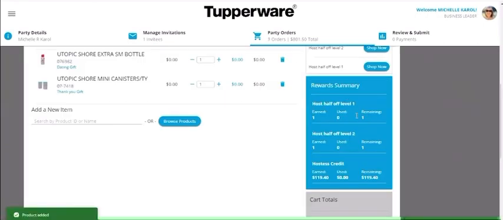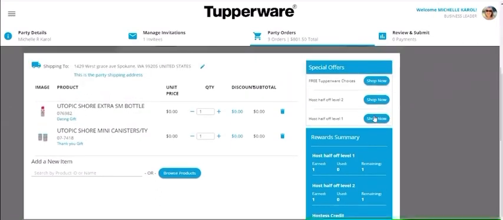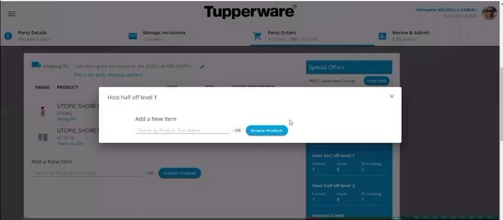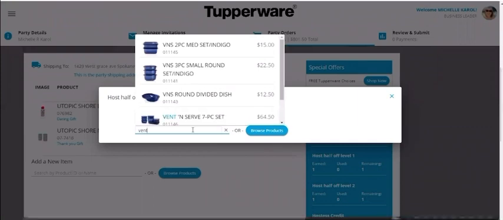All right, then she's got some half price. So I'm going to click back and shop some more. So you want to keep going down until she has no more shopping left. I'm going to shop on the half price. And you can type in like vent. If you want vent and serve, if you want fridge smarts, only type in just, sorry about that. I didn't shut my ringer off. Only type in the first couple words or the first couple letters. I mean, not the entire vent and serve, because it might not pop up the same way.